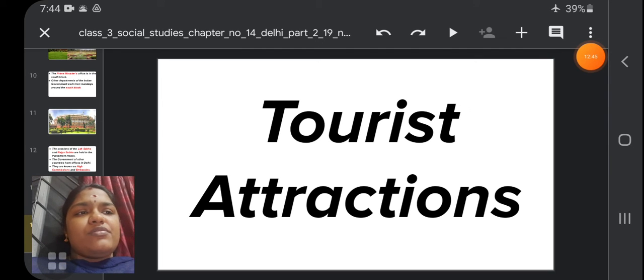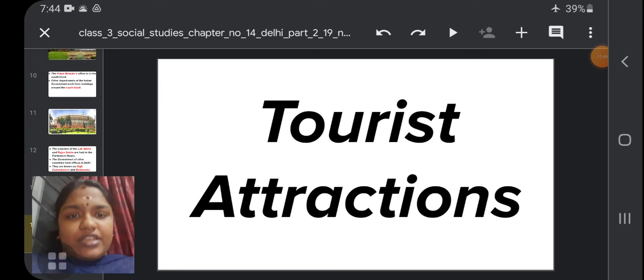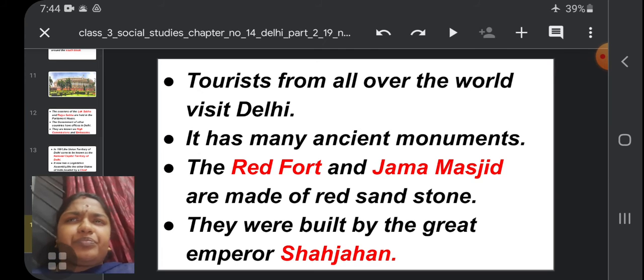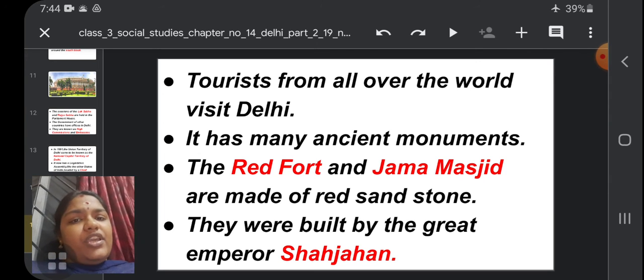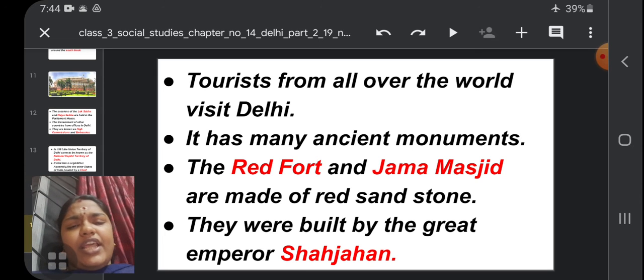And we are going to start our new topic here, tourist attraction. We are all very fond of visiting tourist places in every city, right? Delhi also has so many tourist spots.